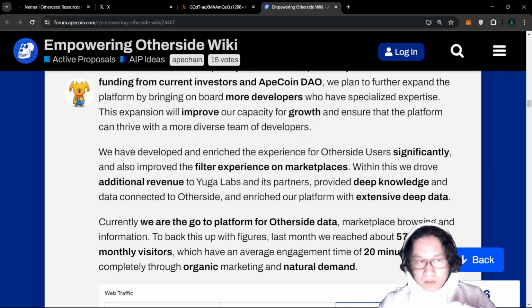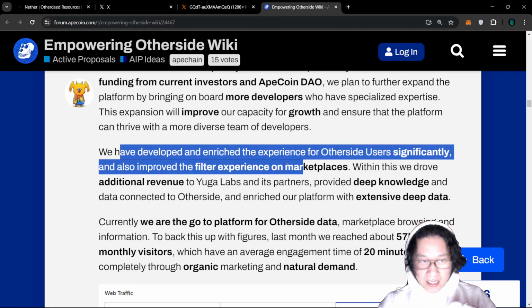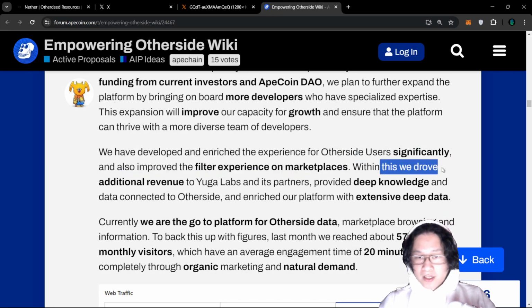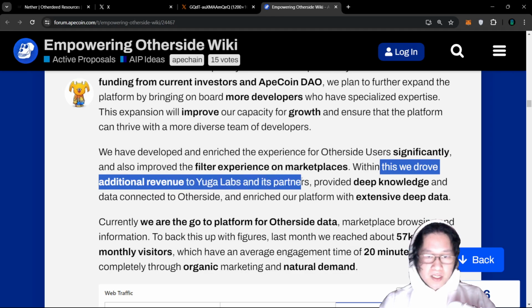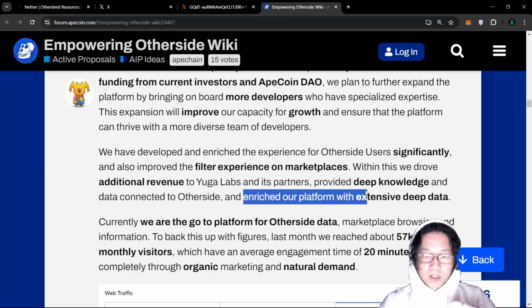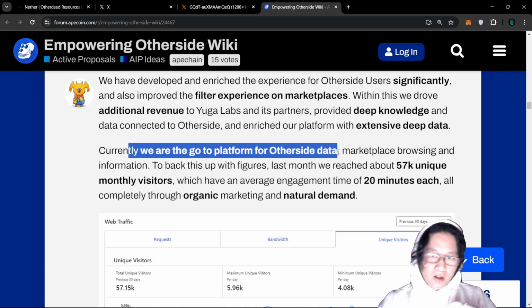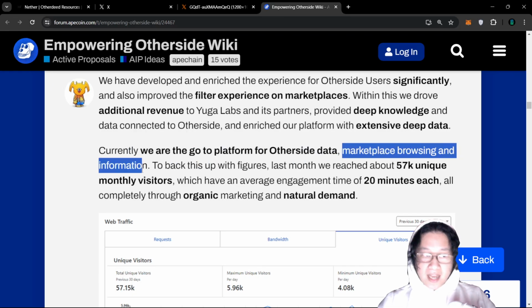And again, we have developed and enriched the experience for Otherside users significantly and also improved the filter experiences on Marketplace. Within this, we drove additional revenue to Yuga Labs and its partners, providing deep knowledge and data connected to Otherside and enriching the platform with extensive data. So we are the go-to platform for Otherside data, marketplace browsing, and information.